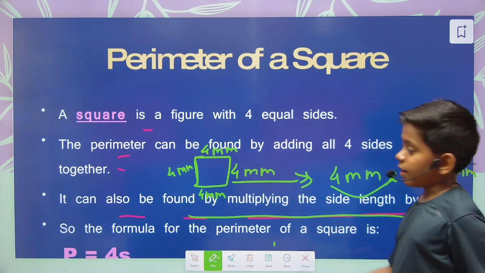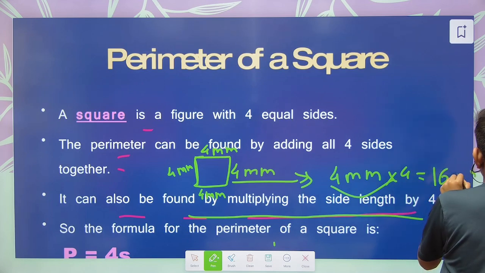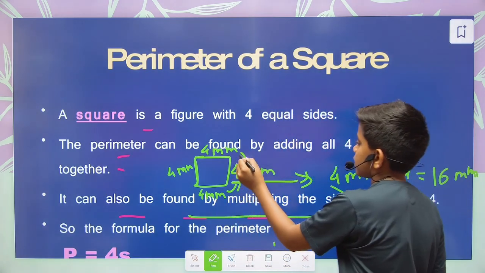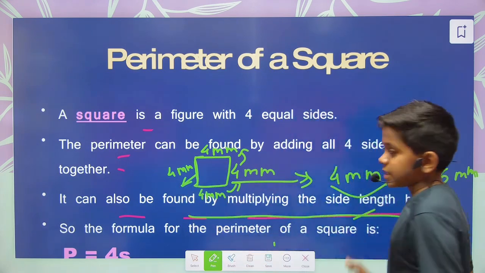Now let's see by checking it. Sorry, 4 fours are 16. Sorry, 16. So now let's check it. 4 plus 4 is 8, 8 plus 4 is 12, 12 plus 4 is 16. Yes, we have got the correct answer, that is 16 millimeter.